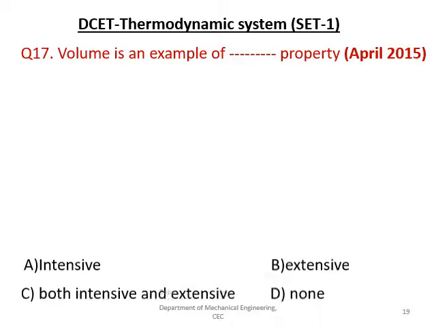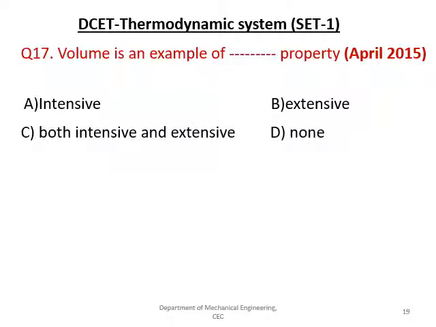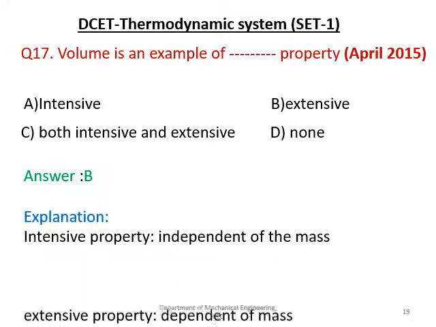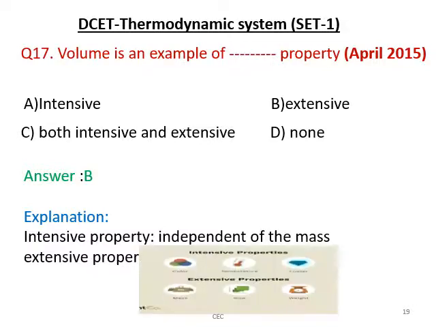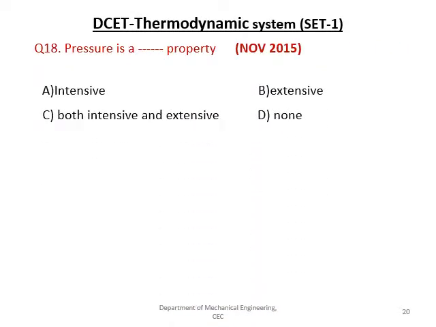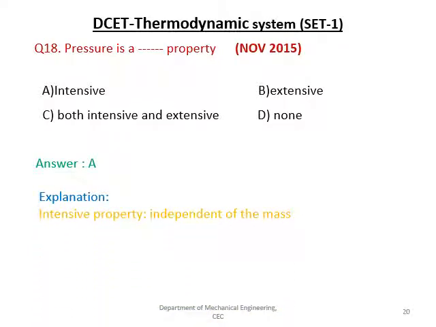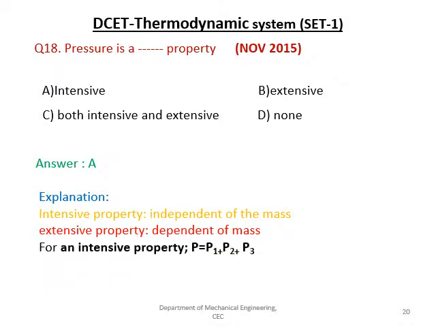The next question is, volume is an example of what property? This has been repeated many times and the answer is B, which is an extensive property. The next question is, pressure is what property? The given options are intensive, extensive, both intensive and extensive, and none. The right answer is A, that is intensive, which is independent of the mass.